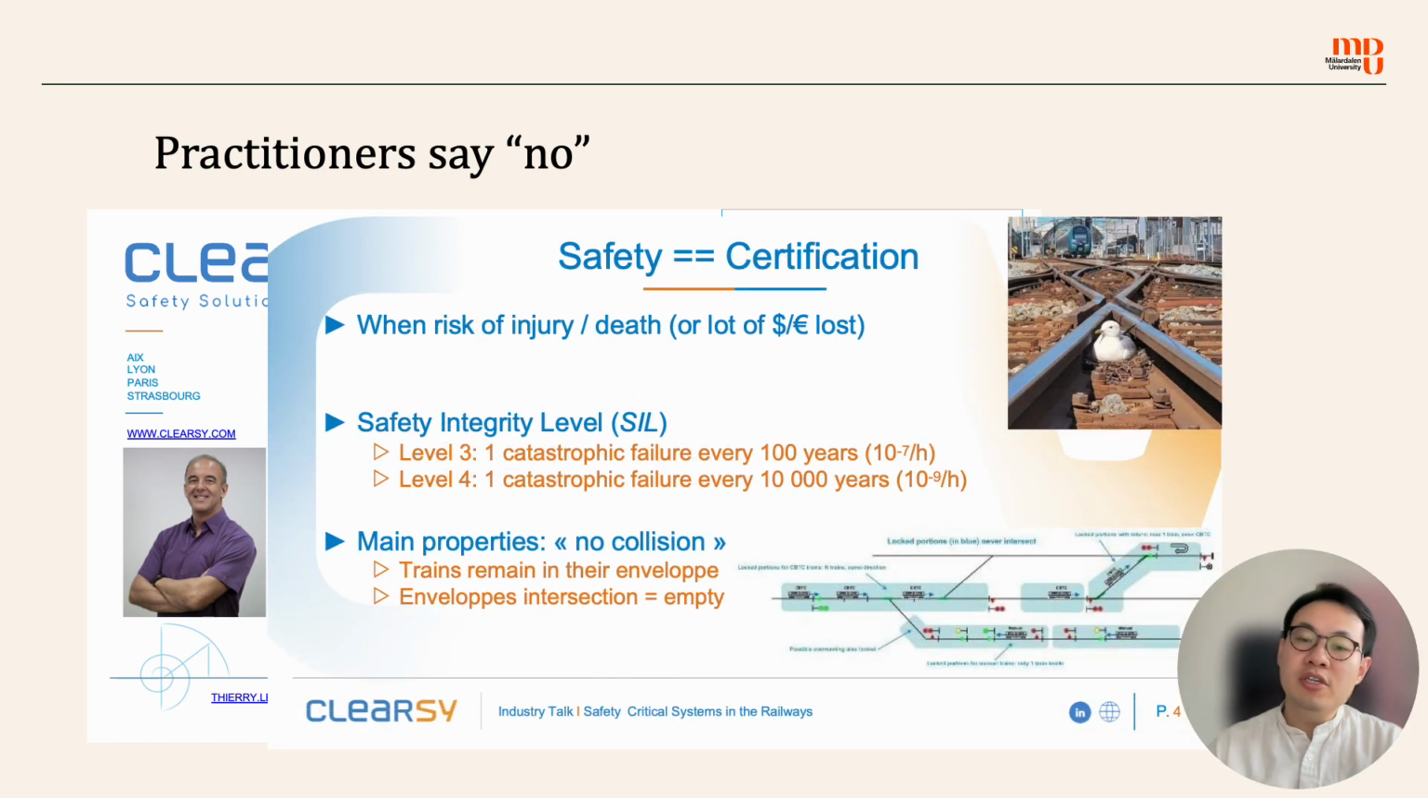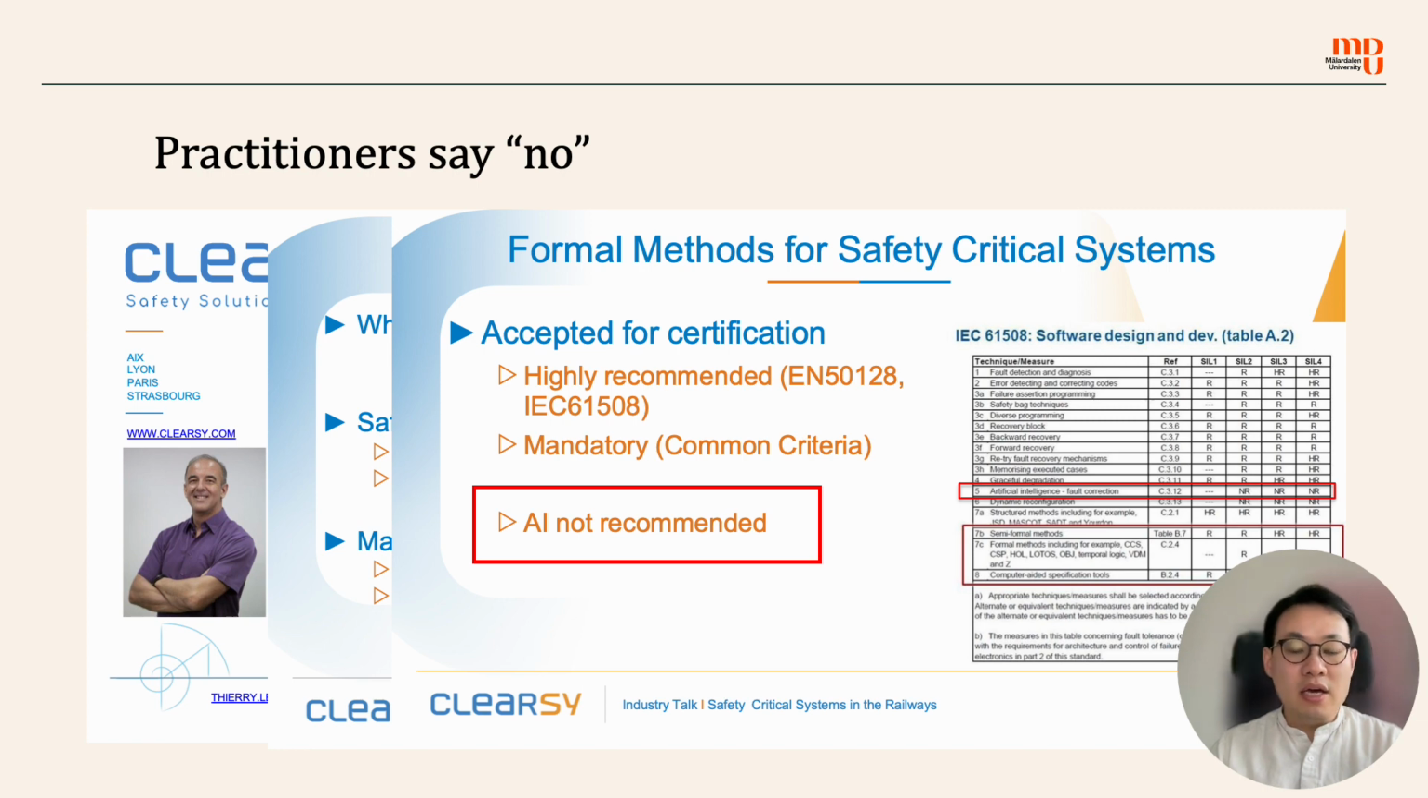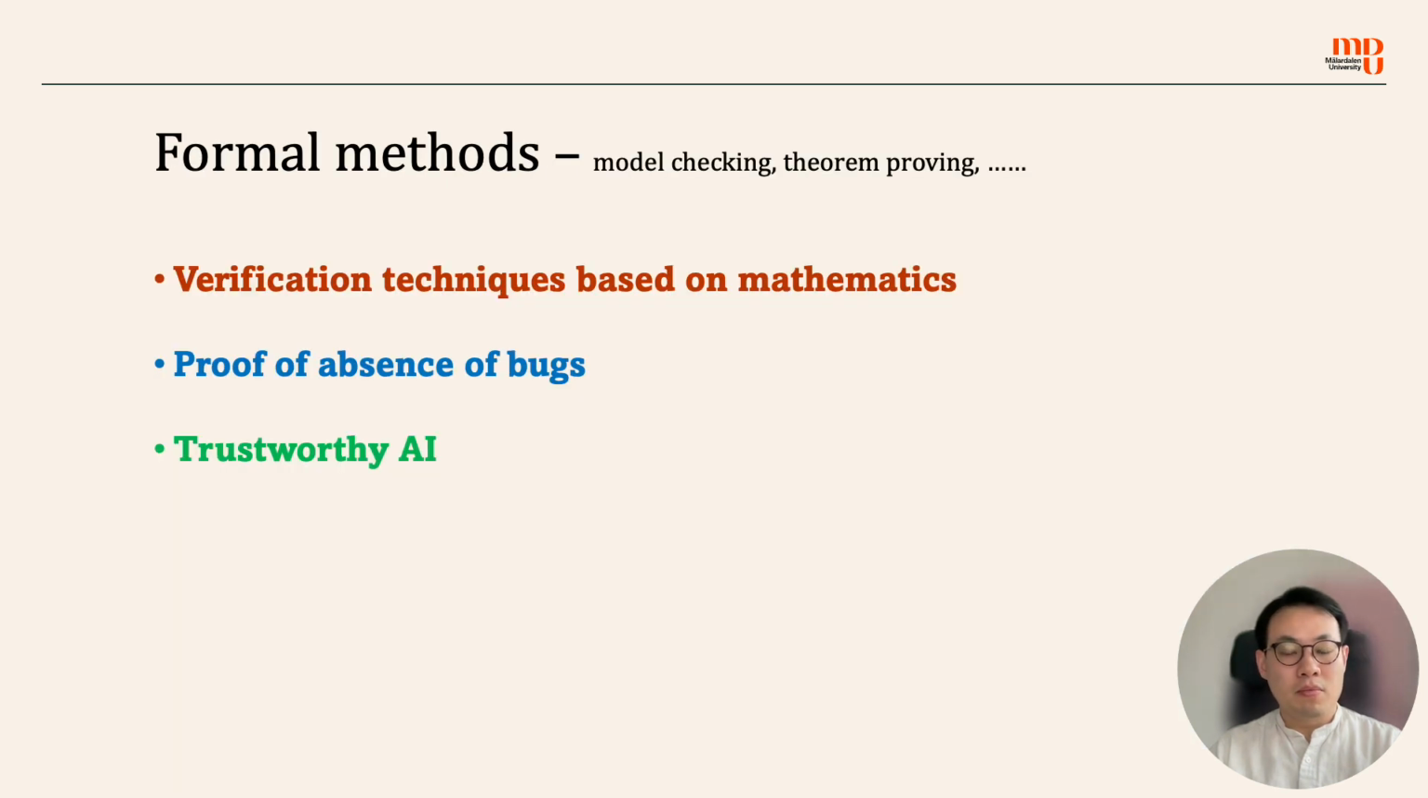So from the engineer's perspective, safety equals sophistication. They just want their products to pass certain laws and standards to pass the certification. But AI is not recommended in any of the standards. What is recommended? Formal methods. In some of the standards, formal methods are actually mandatory. So what are formal methods? Well, they are